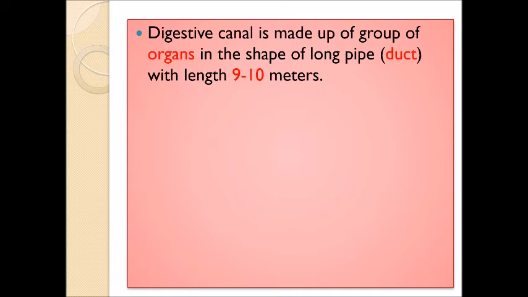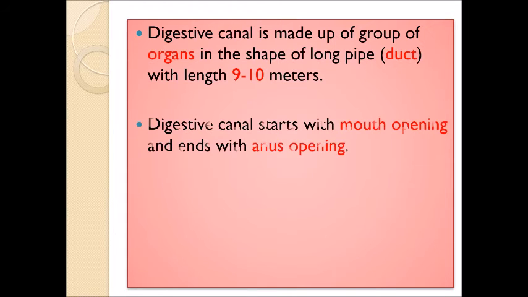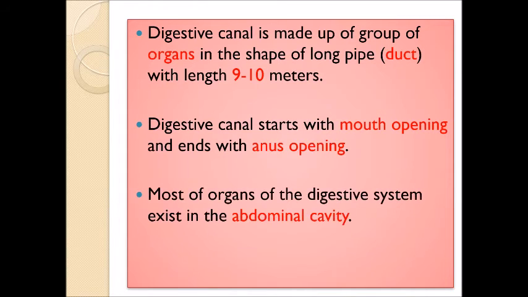How is the digestive canal inside our body and it is 9 to 10 meters? It's coiled inside the abdomen. The digestive canal starts with the mouth opening and ends with the anus opening. Most of the organs of the digestive system exist in the abdominal cavity.